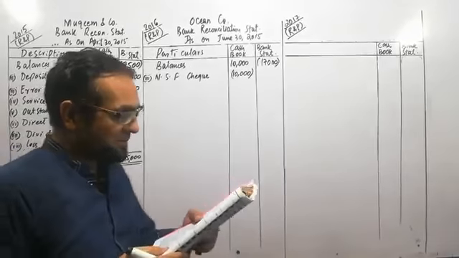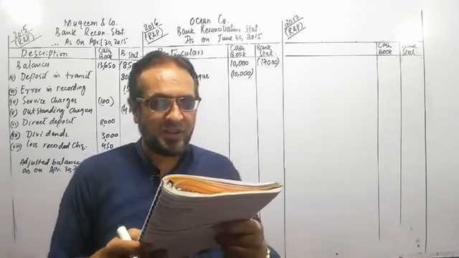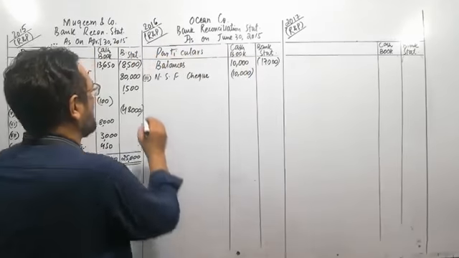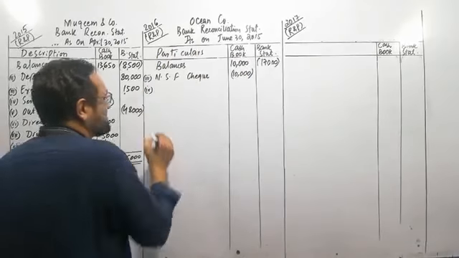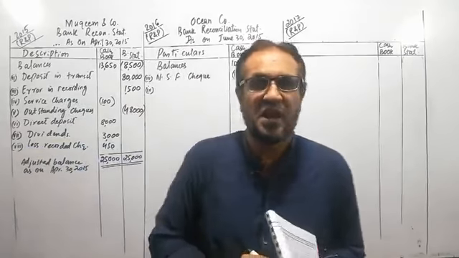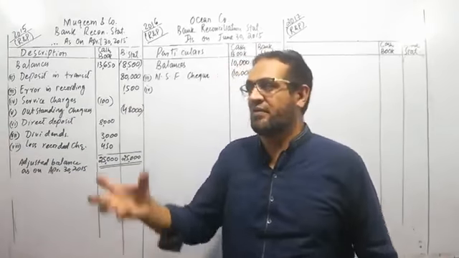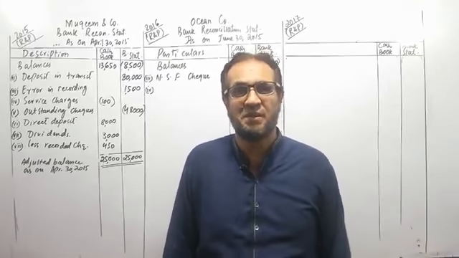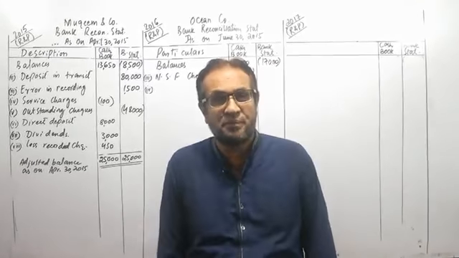Now the fourth one: checks deposited totaling 40,000 but only 24,000 were cleared. Okay, so we will search here for uncleared checks. Uncleared checks are those checks which we have received from the customers and deposited into the bank, but the bank statement does not show their record.